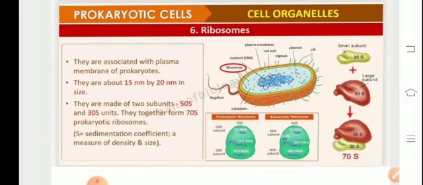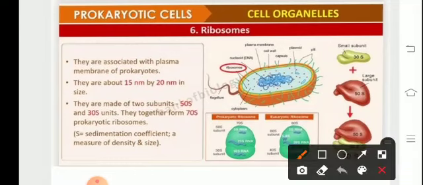The ribosomes. In case of prokaryotes, the ribosomes are 70S type, and in case of eukaryotes, they are 80S, where S refers to the sedimentation coefficient or the Svedberg unit. The ribosomes are associated with the plasma membrane of the prokaryotes. The size is 15 to 20 nanometer.